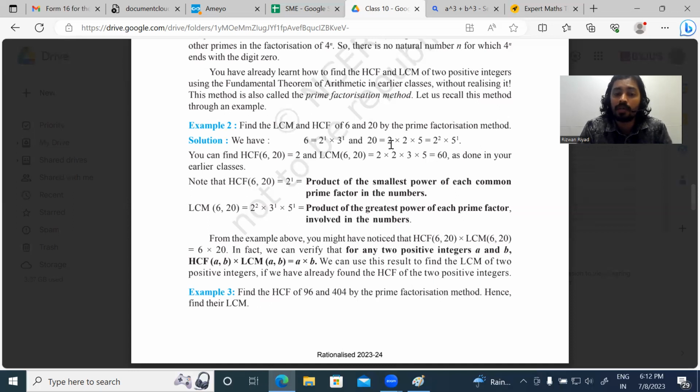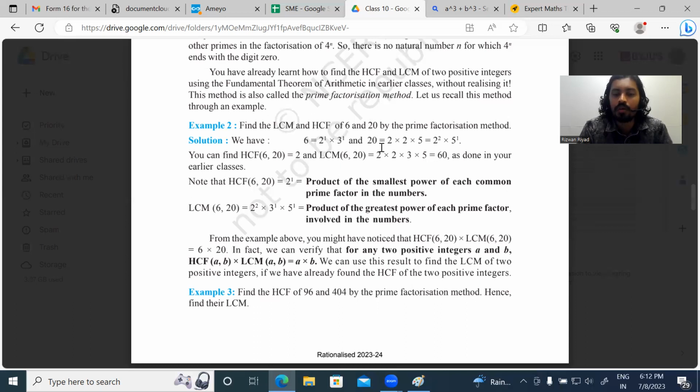Similarly, in 20 you can see 5, but that 5 is not available in the prime factorized form of 6. So 2 is the common factor here, and 2 is the highest common factor between 6 and 20.